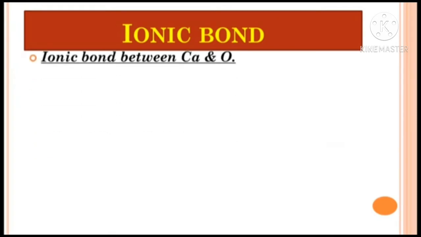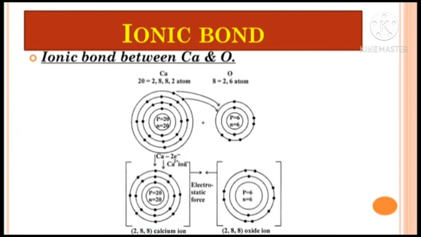Now another example of an ionic bond is between calcium and oxygen. Students, you can see on the screen that the electronic configuration of calcium is 2,8,8,2. That means a total of 20 electrons are present. Now 2 electrons are present in the outermost shell of calcium, and the electronic configuration of oxygen is 2,6. So to attain the octet state, oxygen requires 2 electrons, and calcium will lose 2 electrons.